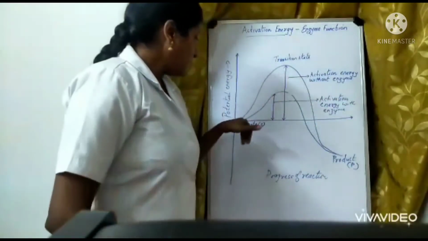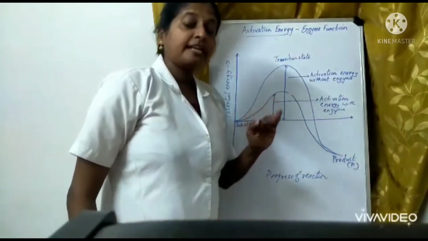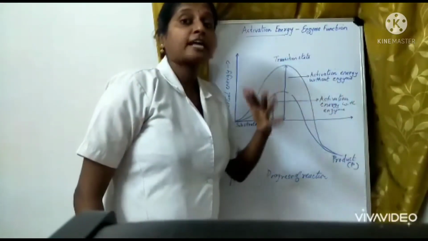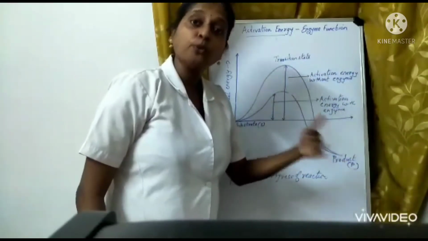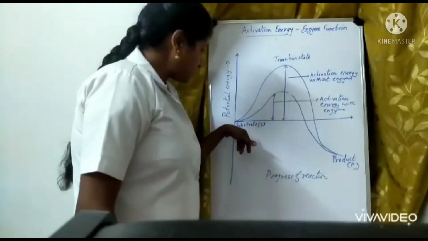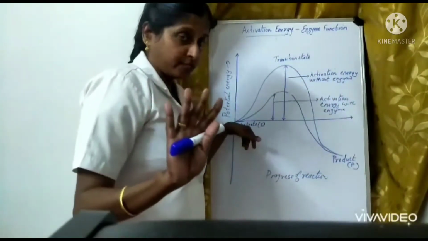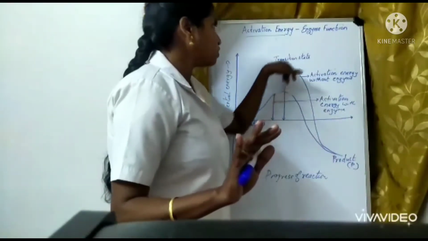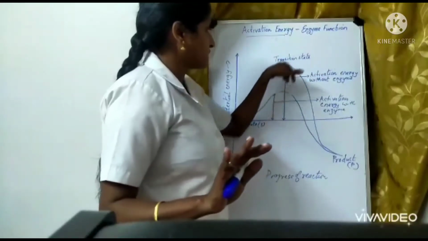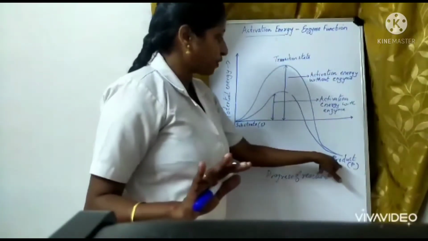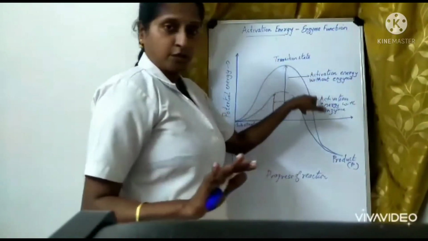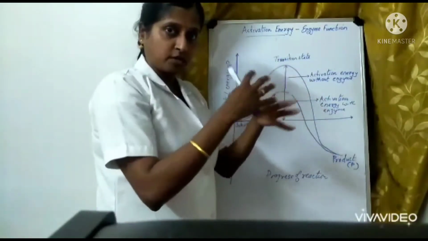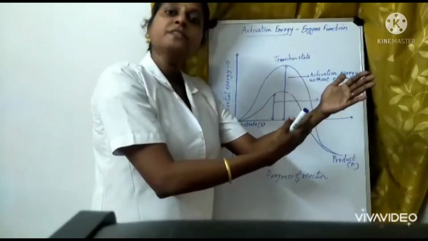Okay. Now, if an enzyme is present and if an enzyme is not present, how is this reaction going to take place? If an enzyme is not present, the substrate has to undergo a huge transition state. Transition state means, from the substrate to the product form, the state when the reaction is taking place and slowly getting changed into the product.